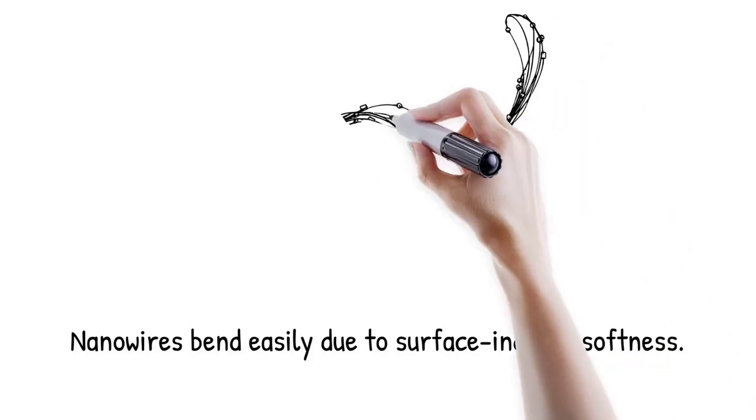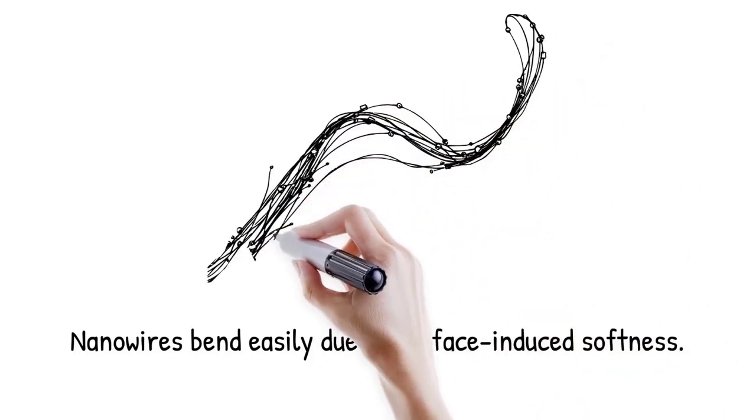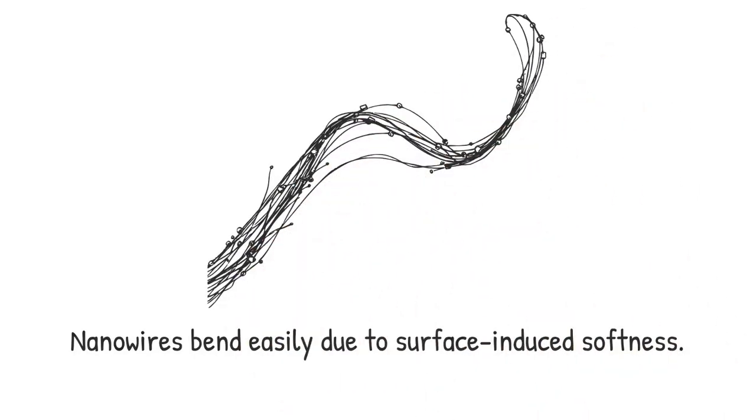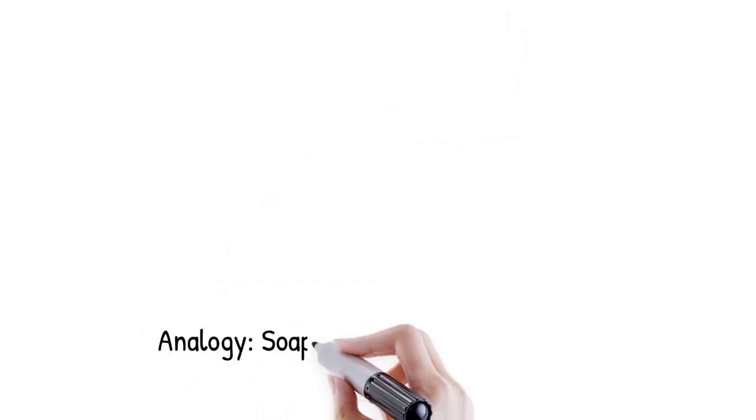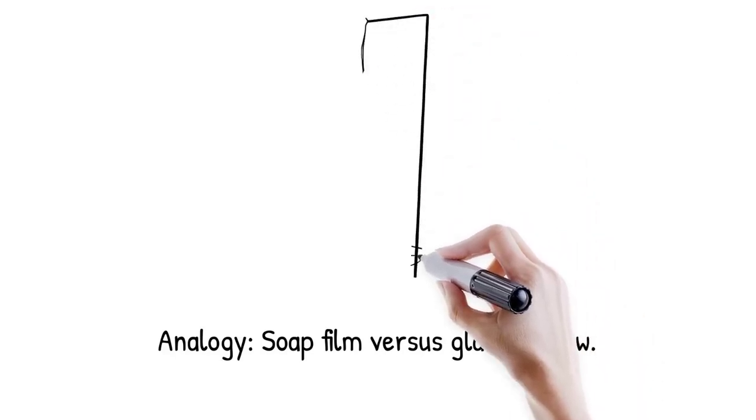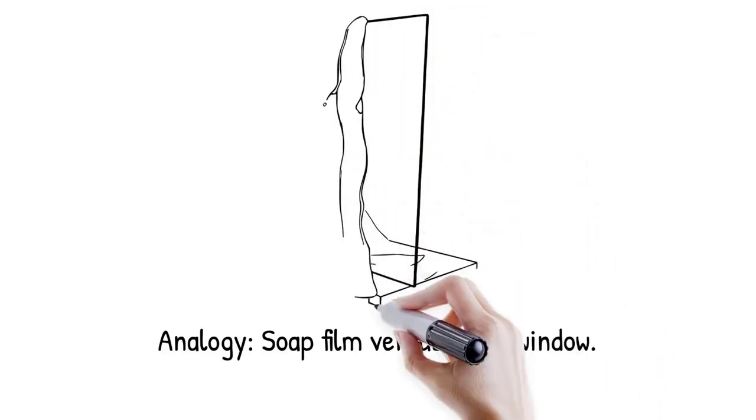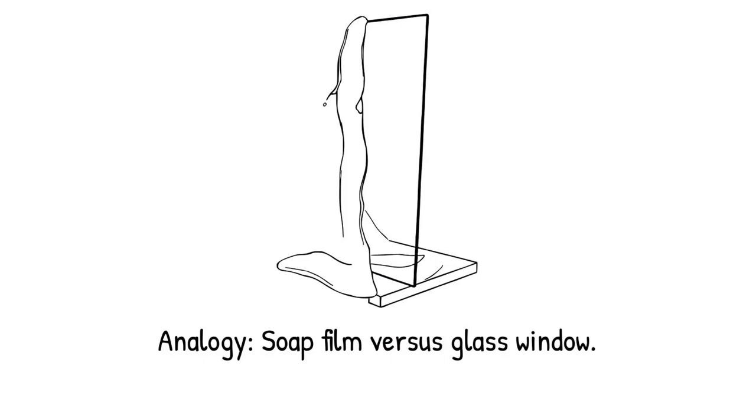Nanowires of zinc oxide bend and flex under minimal force due to surface-induced softness, despite being brittle in bulk. A thin soap film behaves very differently from a glass window. Same material atoms, but surface tension rules one and rigidity the other.